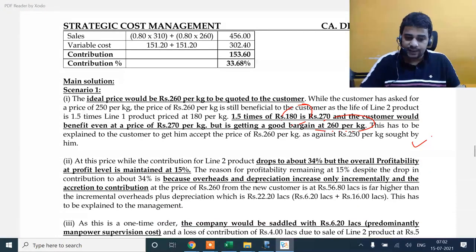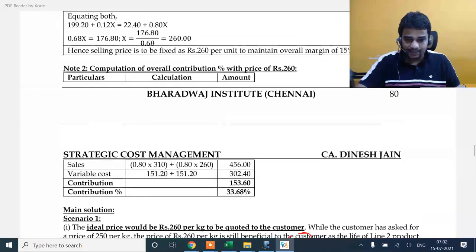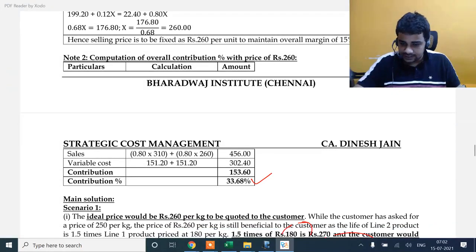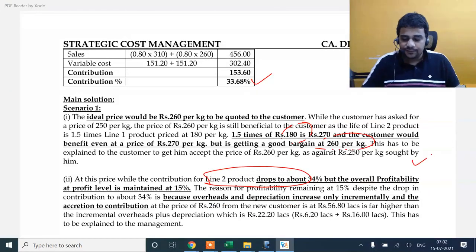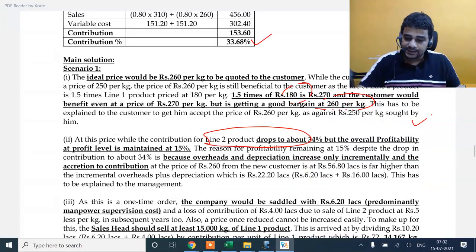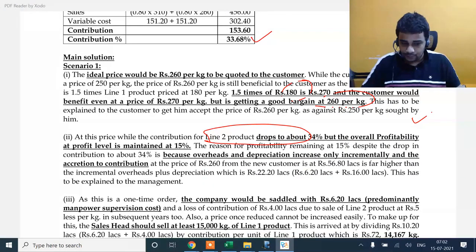At this price, while contribution drops to about 34%, this is only for the line 2 product. That calculation is presented here. I don't see the need that you will have to present this calculation. You can just say that the contribution margin is going to be on the lower side. The reason for profitability despite the lower contribution is that overheads and depreciation increase only incrementally. This has to be explained to the management, saying that you are earning more.